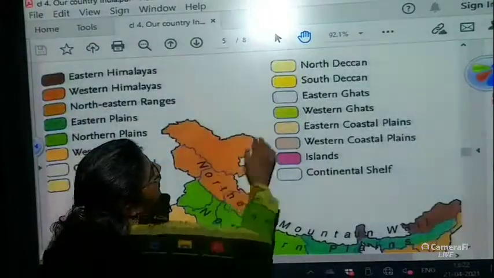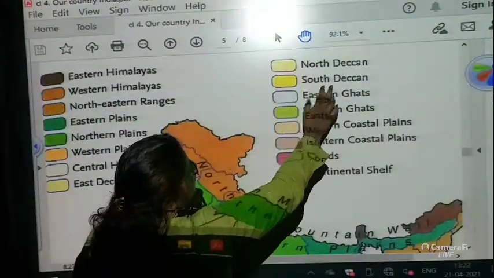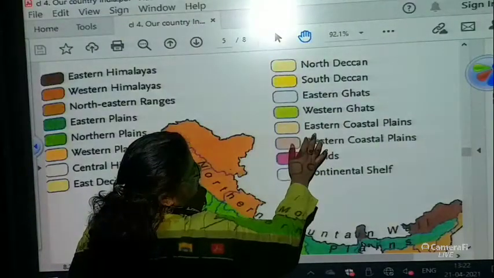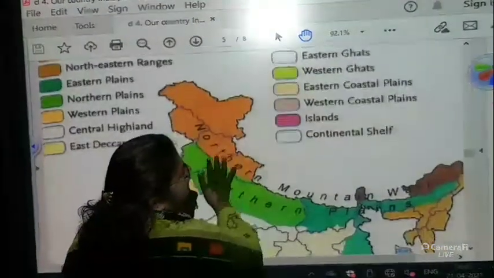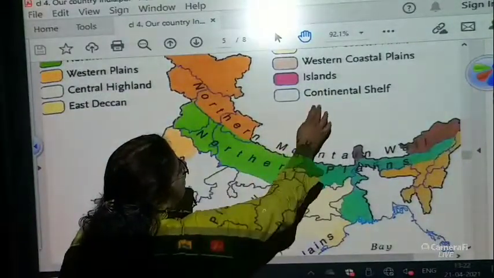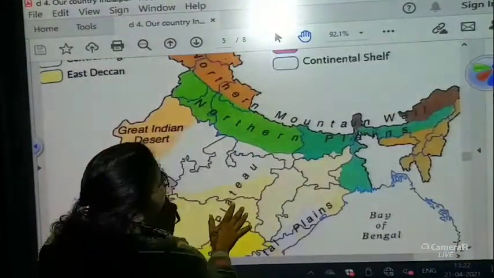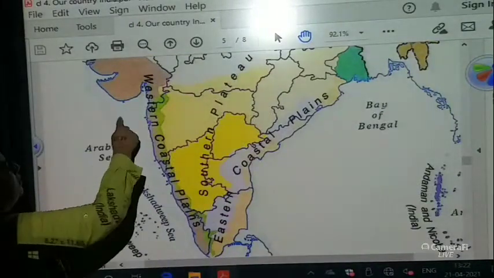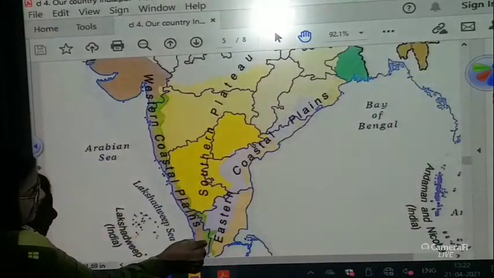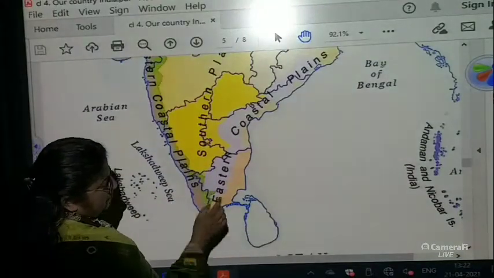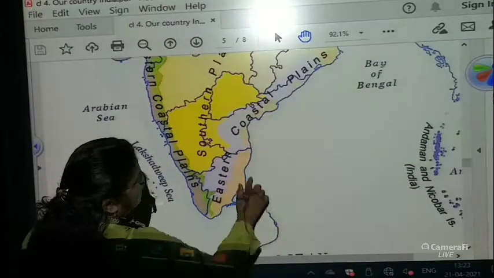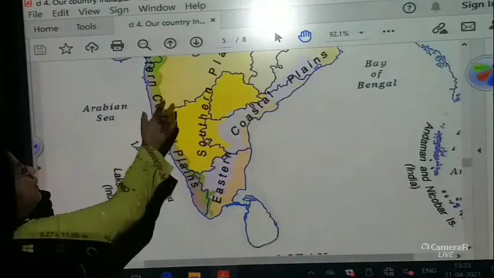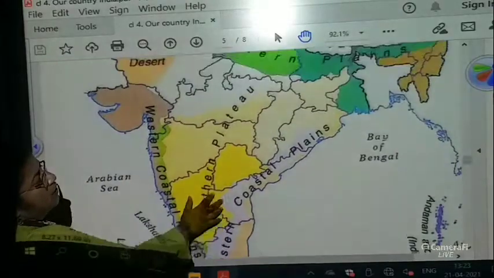Now the North Deccan, South Deccan, Western Ghats, the Eastern Ghats, Eastern coastal plains and the Western coastal plain, islands and continental shelf. Now what is a continental shelf? In your books you will see, children, this portion is in light violet color. They are saying that some land is submerged in the water. That is known as the continental shelf.